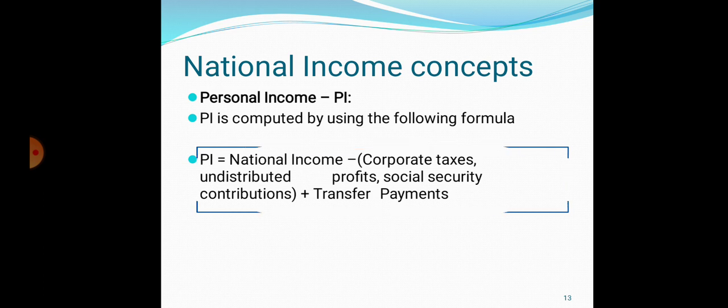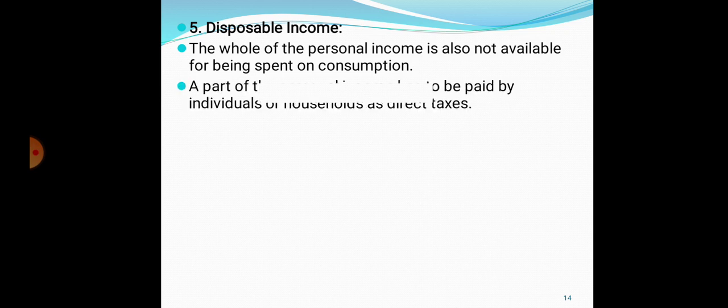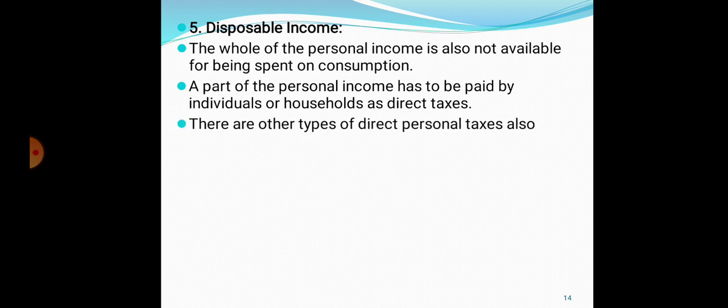Now the next point, in the concept of national income, is disposable income. So what is disposable income? The whole of the personal income is also not available for being spent on consumption. A part of the personal income has to be paid by individuals or households as direct taxes.